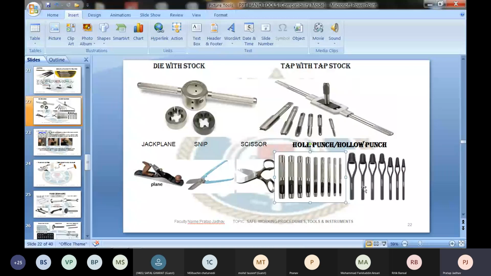Yes, sir. Next to this is what you call the hollow punch or the hole punch. When you are cutting a gasket, if you remember the operation, I explained to you about the gasket you use between the two pipe flanges to prevent the leakage.